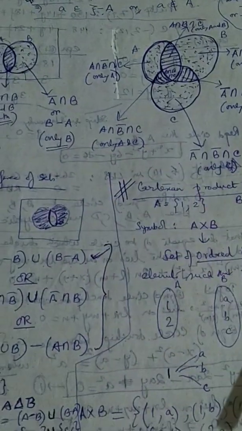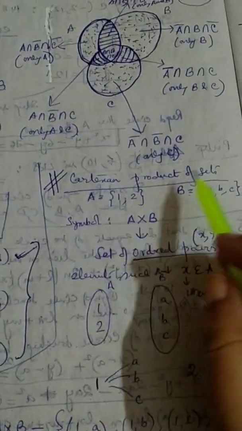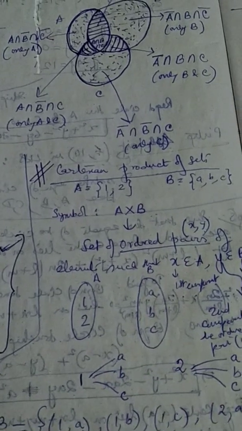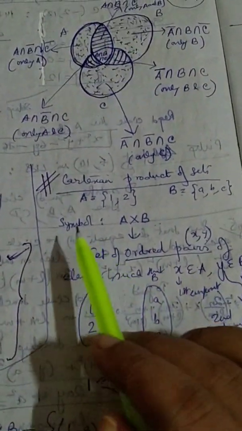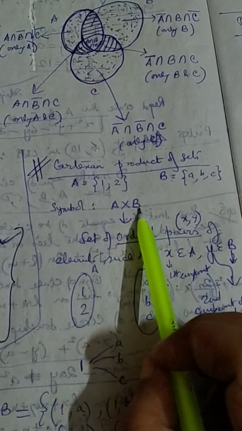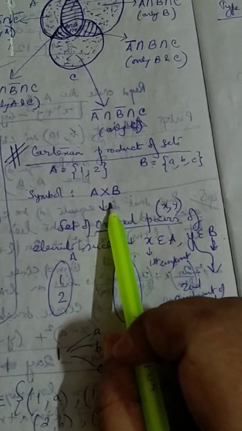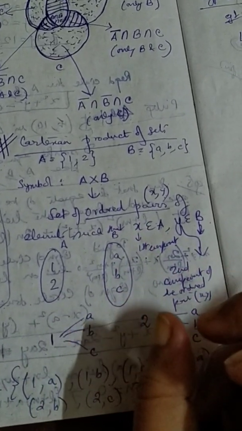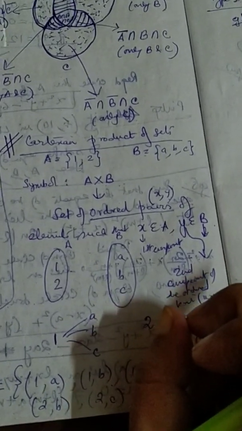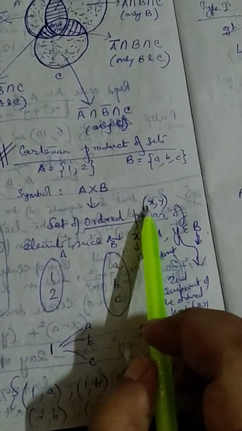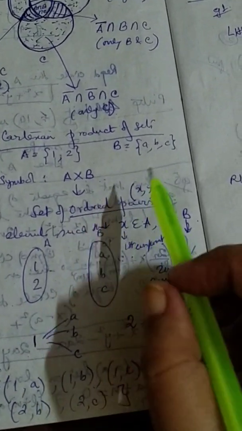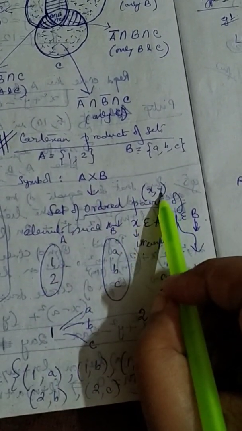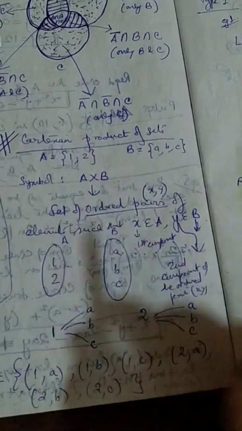Then we have the Cartesian product of two sets. What is the Cartesian product of two sets? The symbol is A cross B. We'll do the Cartesian product in more detail when we do relations, because there we will need it all the more. So A cross B means the Cartesian product between A and B, and it is actually the set of all ordered pairs. Ordered pairs means pairs which have a definite order. That is why we are using the term ordered pair. We write it as though we are writing coordinates. And what is the significance of this ordered pair? Why are we saying ordered? Because the first component over here belongs to the first set, and the second component of this pair belongs to the second set.